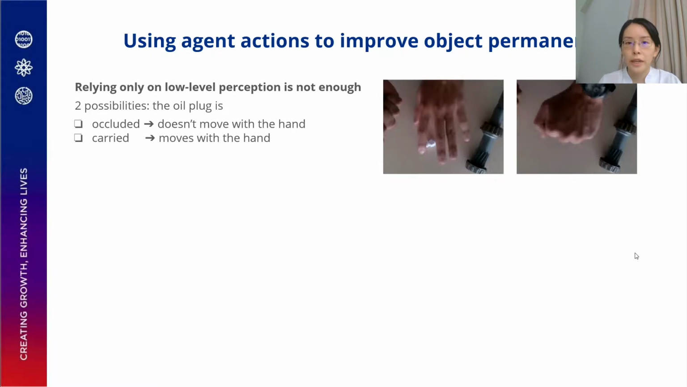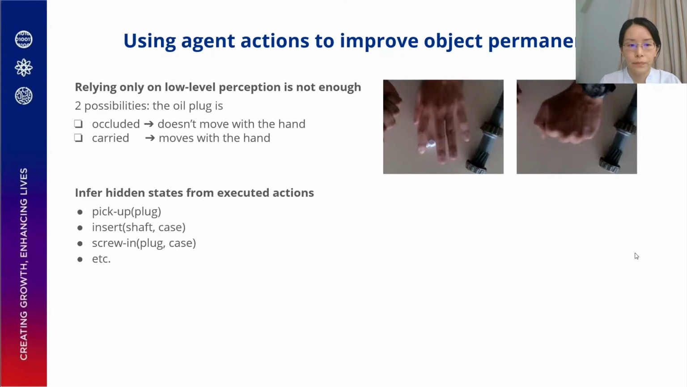We believe that agent actions can be used to improve object permanence because relying only on low-level perception is not enough. Take, for example, this image sequence. There are two possibilities for the oil plug. Either it is occluded and doesn't move with the hand, or it's carried, which means that it will move with the hand. So knowledge about the executed action can help us infer this hidden state.